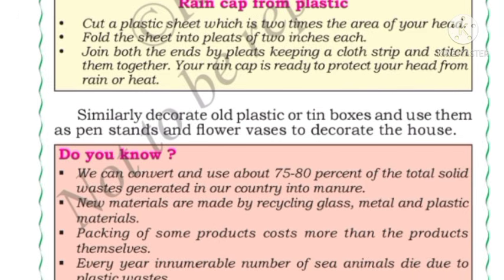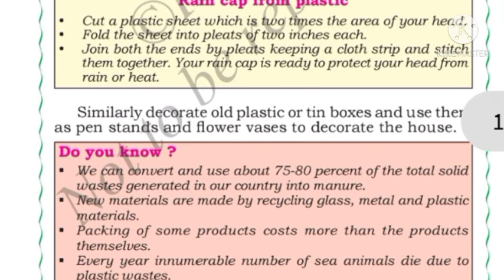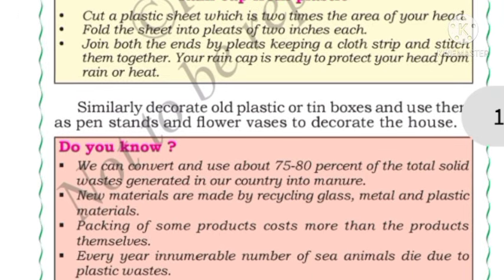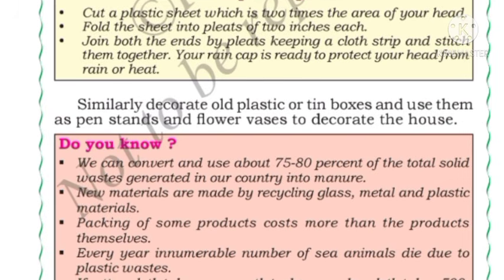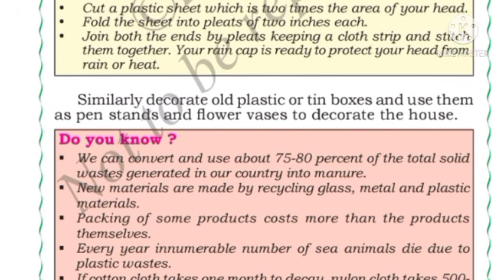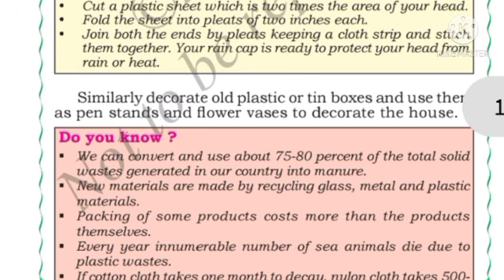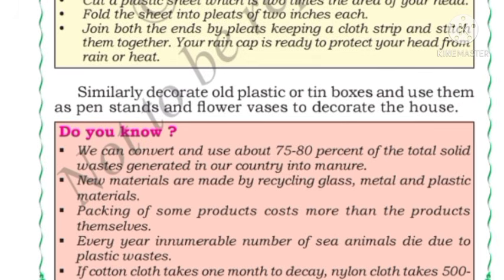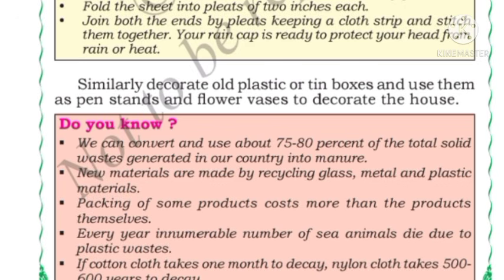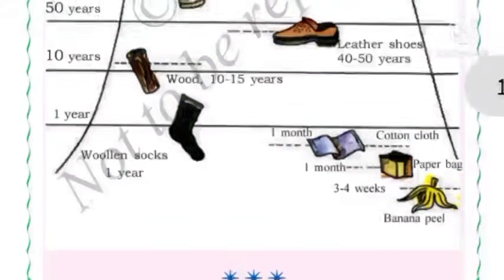New materials are made by recycling glass, metal and plastic materials. Packing of some products costs more than the products themselves. Every year, innumerable sea animals die due to plastic waste. If cotton cloth takes 1 month to decay, nylon cloth takes 500 to 600 years to decay.